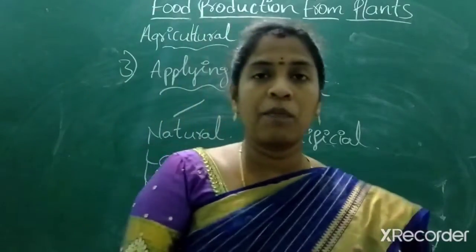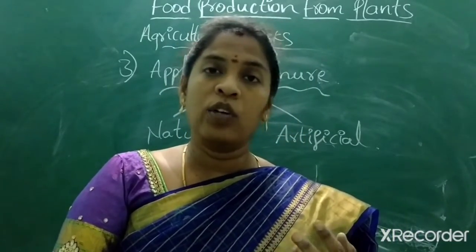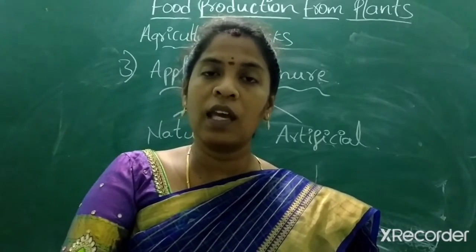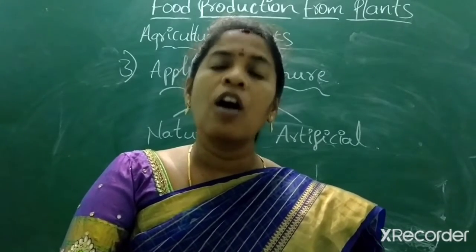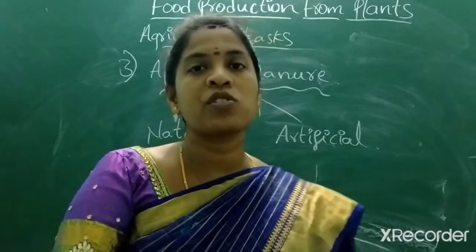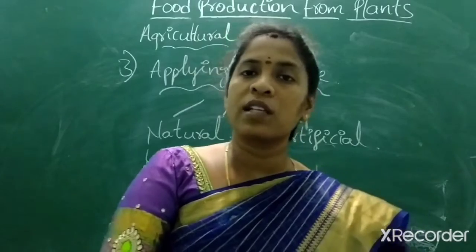Dung provides nitrogen, phosphorus, all those, and jaggery provides iron and iodine. Milk, curd, and all these provide whatever nutrients are required: magnesium, zinc, calcium, copper, iron. All are provided for the plants by adding this Panchagavya manure. And next, last and final, green manuring. What about this green manuring?